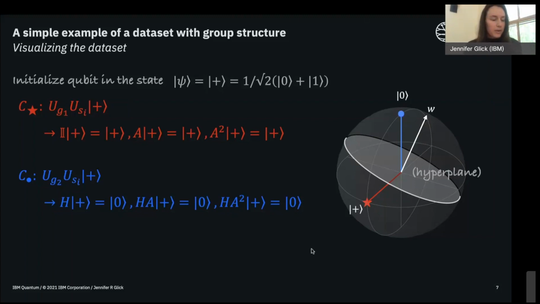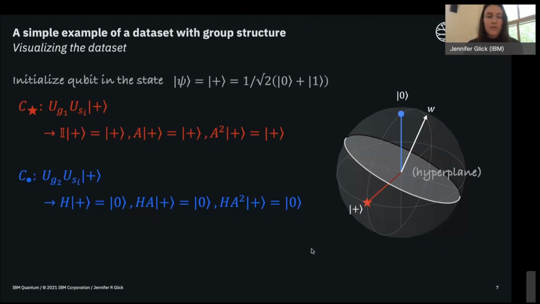Okay, so this is really interesting. What we basically saw is that the way the data set with a group structure looks really depends on which quantum state we picked for it to act on. And you might wonder, why is this happening?